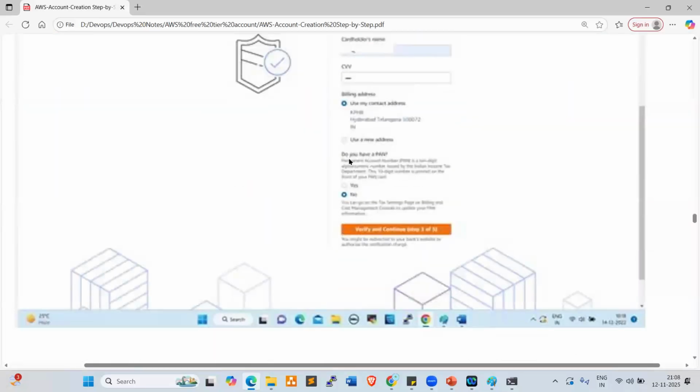After that, look at this. They ask you to provide the PAN also. You can provide it, nothing to worry about. They will not charge anything, it is for validation only, right? You can provide your PAN number and click on verify and continue.